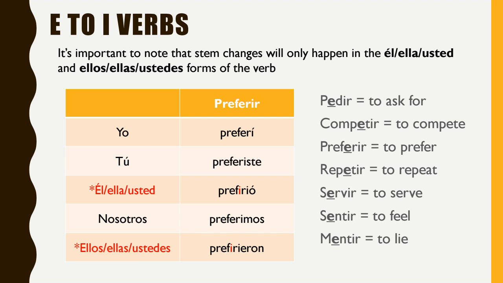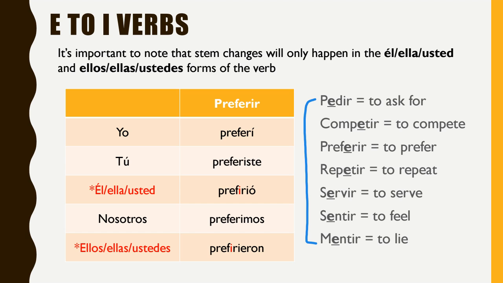All right, so I'm going to take a while on this slide because I want to make sure that I explain it really well to you, okay? So the first thing that I want to point out, these are E to I verbs that happen in the preterite tense, okay? And there's a list of them over here on the right-hand side. So there's 1, 2, 3, 4, 5, 6, 7. So there's 7 of these, all right? These are the 7 that you need to know this year, okay? And you should know what they mean as well.